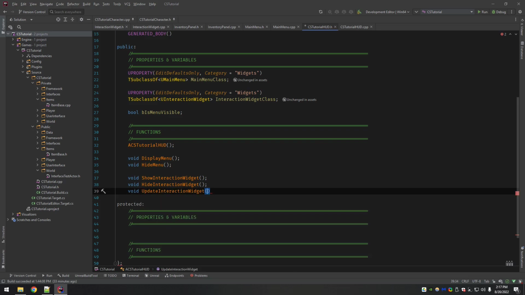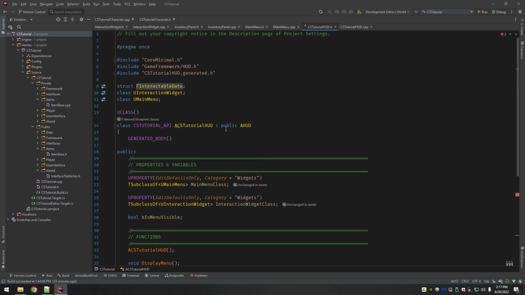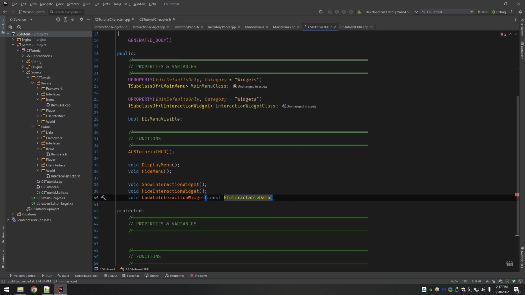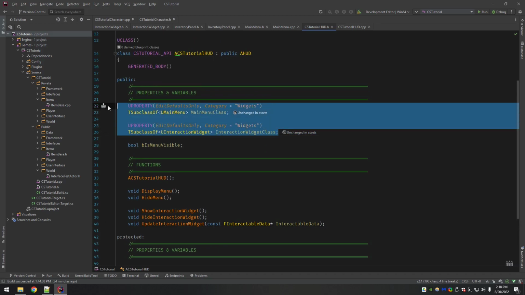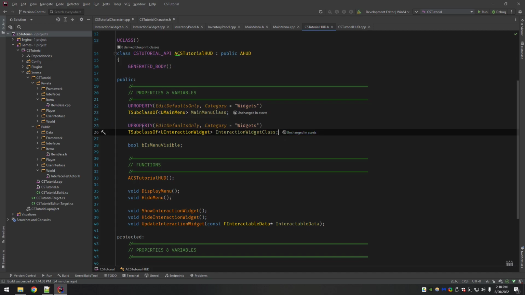And this one's important because this will have the interactable data. We're going to take this in by reference. It says by pointer here, but when we give it the address, the pointer holds it. That way we're not having to copy the interactable data every time we want to update the widget. We just take whatever the target interactable has and pass it in by its reference here. And up here, like I mentioned, this is where we get the class for the purpose of construction.